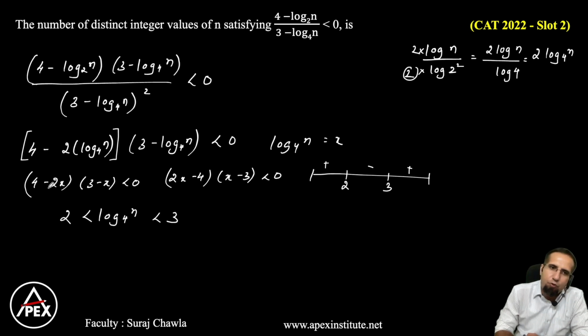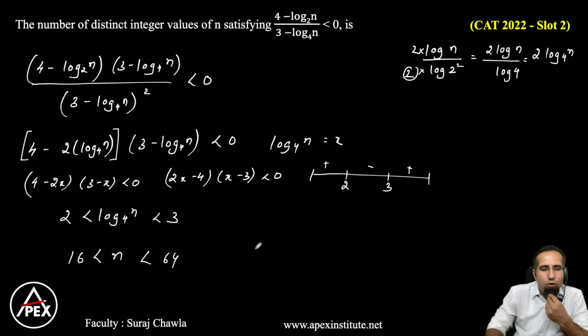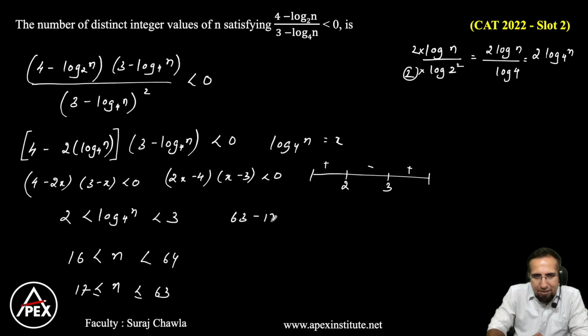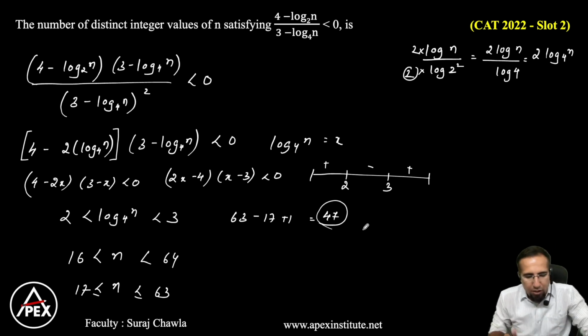than 3. So when I go to the power, eliminate the log. So n is greater than 4 square, that is 16, and less than 4 cube, that is 64. So greater than 16 and less than 64, which means for the total number of integer solutions, I can rewrite this as n is greater than or equal to 17 and less than or equal to 63. So the number of integral values becomes 63 minus 17 plus 1. Now 63 minus 17 plus 1, eventually you have 47 integral values which will satisfy the given equation, and we will be able to get our required answer.